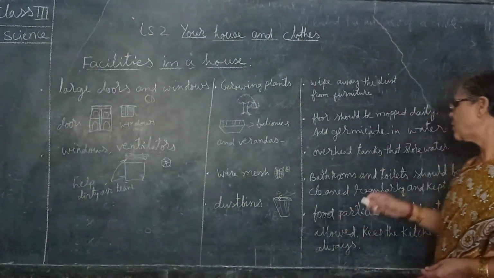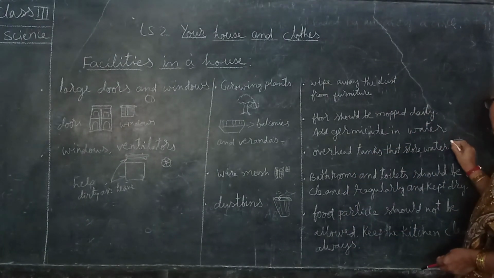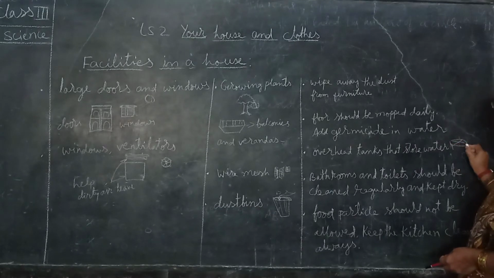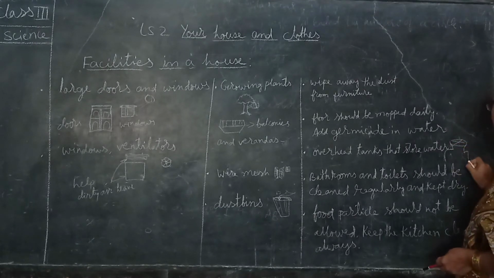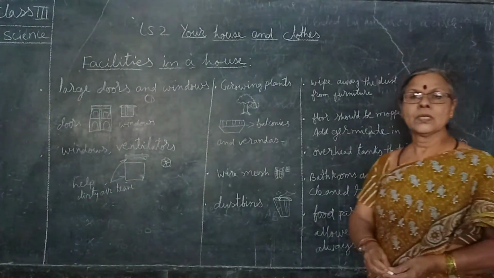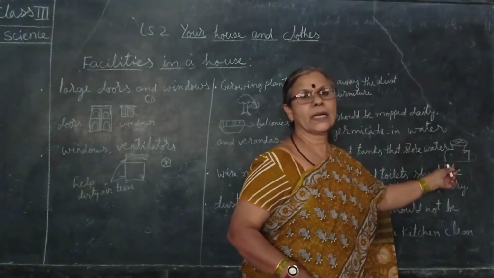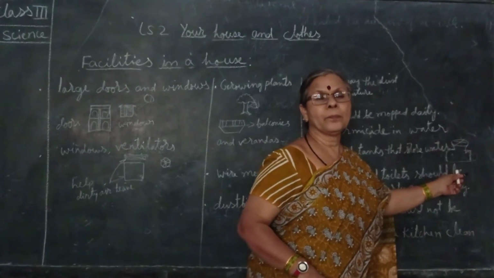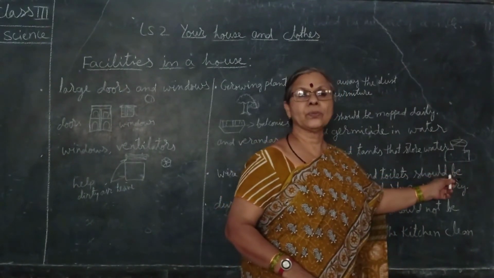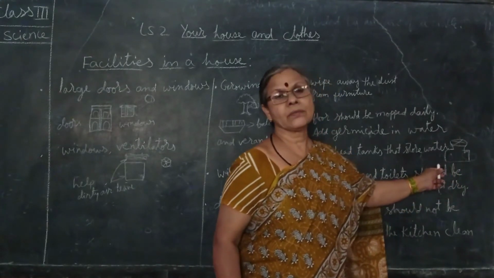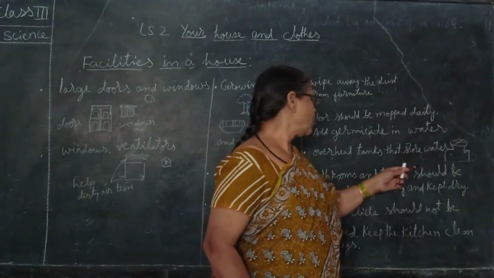You might have seen many times this type of water tanks above the houses. The pipes are attached to these water tanks, and pipe connections are given to each and every house, through which the water is supplied to all the houses.